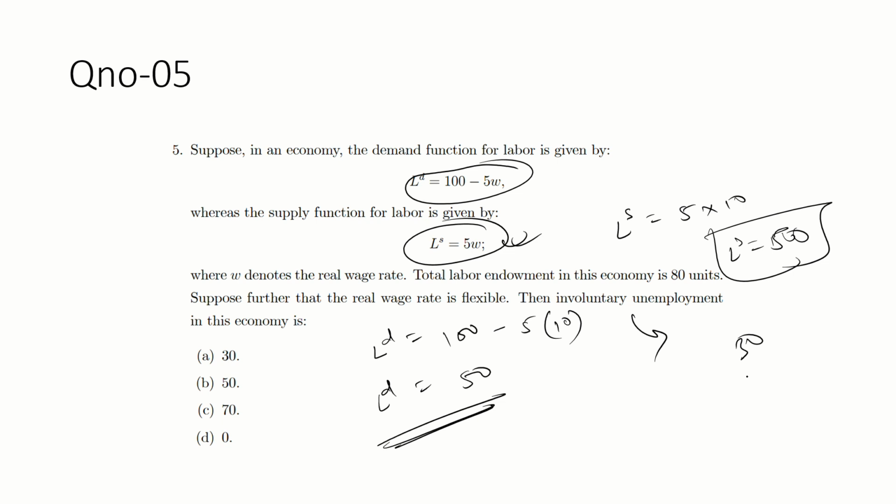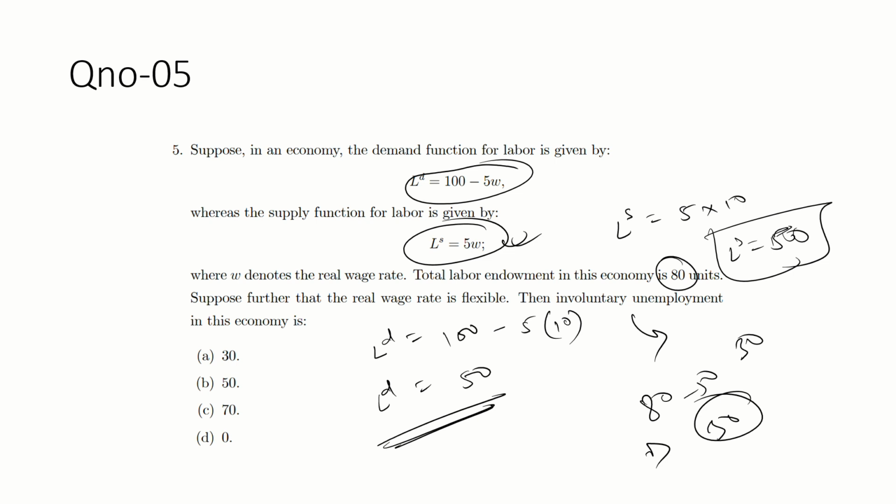It is 30. Why? Because the total is 80, guys, but the supply is only 50, so minus 50. So 30 is the voluntary unemployment.